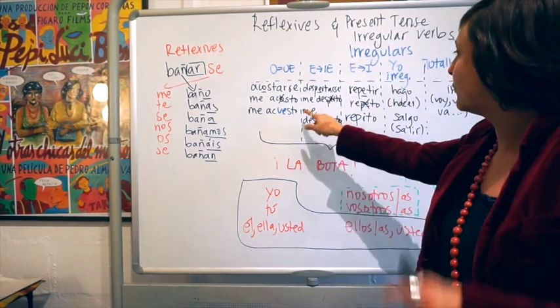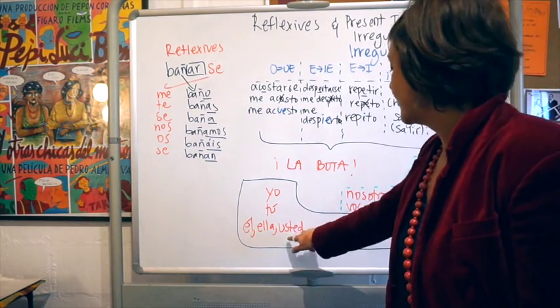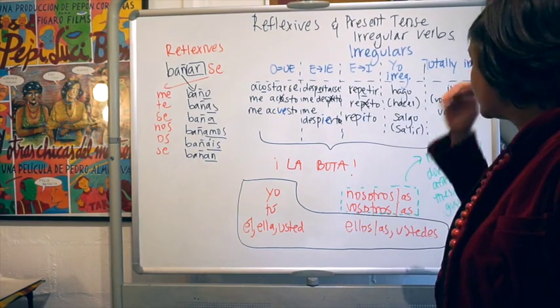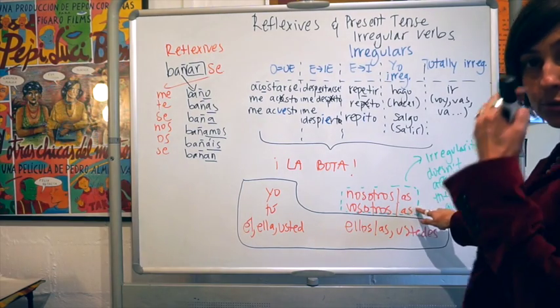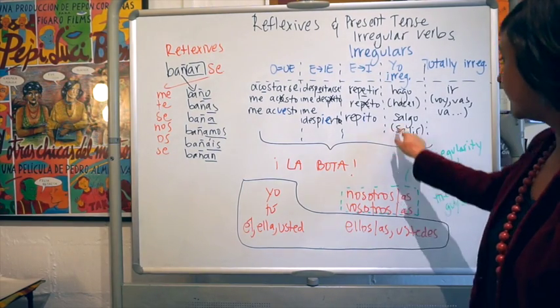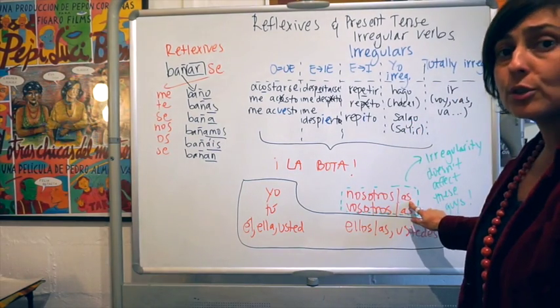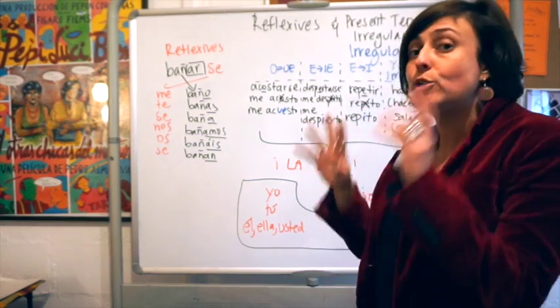Alright? So we saw, for example, me acuesto, te acuestas, se acuesta, se acuestan. Alright? But it will not be irregular in nosotros and vosotros. So when we conjugate these verbs with nosotros or vosotros, we do not apply these irregularities. Alright? So we do it normal.